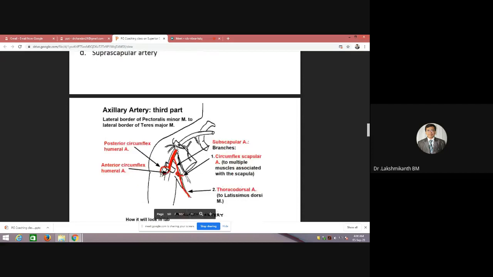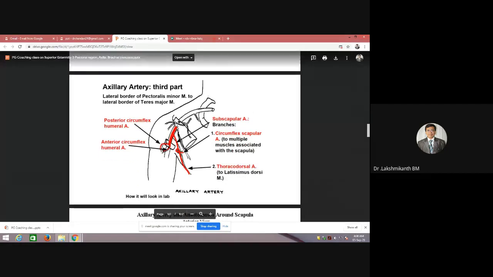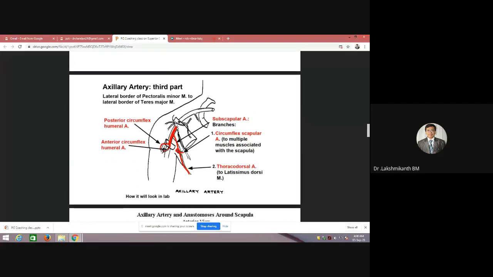Okay, fine. So next, the third part of the axillary artery, if you remember: there is the subscapular artery, anterior circumflex humeral, posterior circumflex humeral. Here you have to remember the subscapular artery is the largest branch of the third part of the axillary artery. It is going to divide into the circumflex scapular artery, which will participate in the anastomosis around the scapula, and we have the thoracodorsal artery.